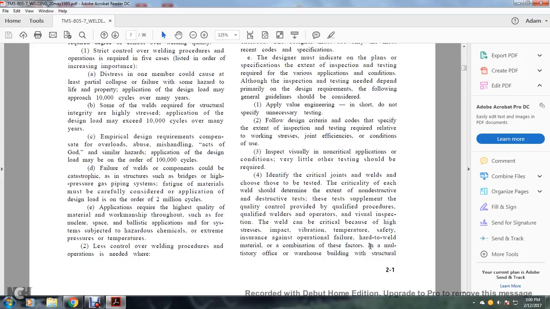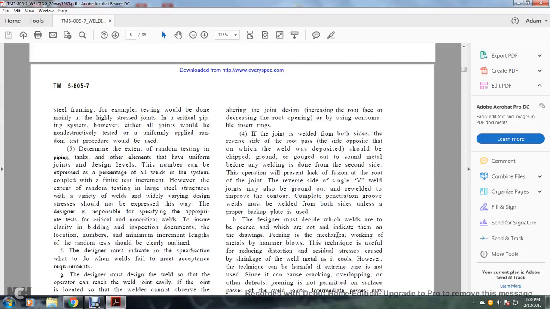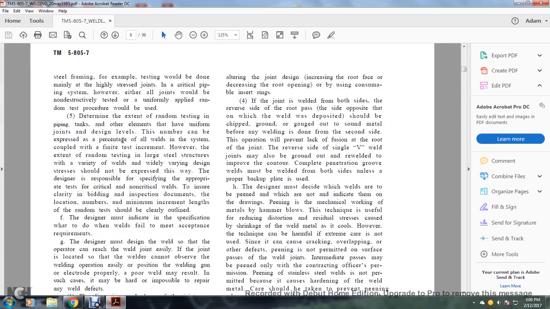factors in multi-story offices or warehouse buildings with structural steel framing, for example, the testing would be done mainly on the high stress joints and critical piping systems. However, all the other joints would be non-destructively tested uniformly, applied with a random test procedure. 5. Determine the extent of the random test in piping, tanks and other elements that have uniform joints at the design level. The number can be expressed as a percentage of all the welds in the system coupled with a finite test increment. However, the extent of the random test of large steel structures varies with welds and widely varying design. Stressing should not be expressed in this way.